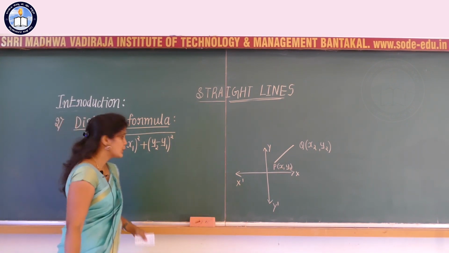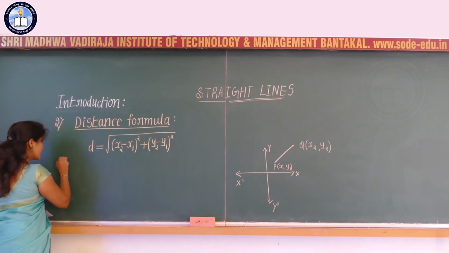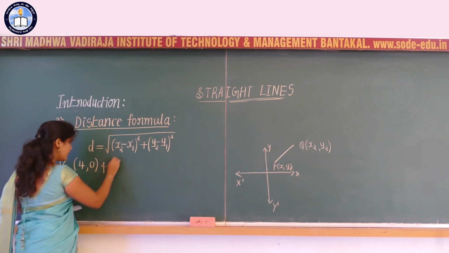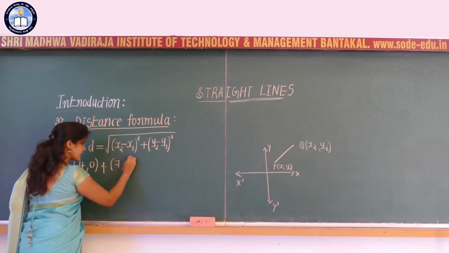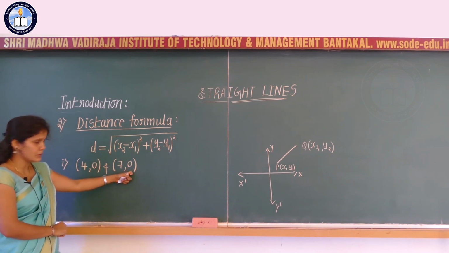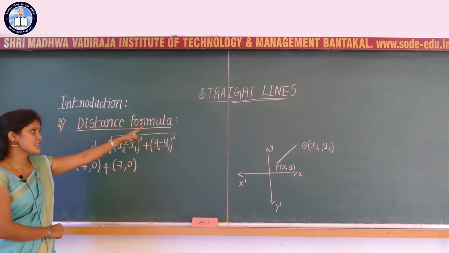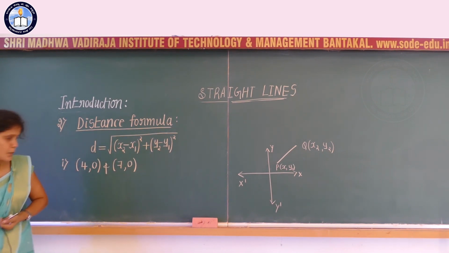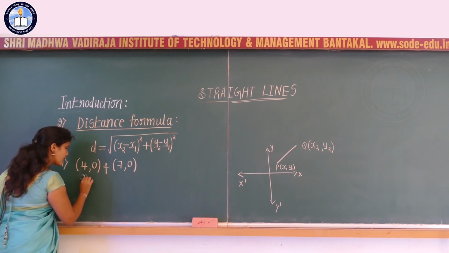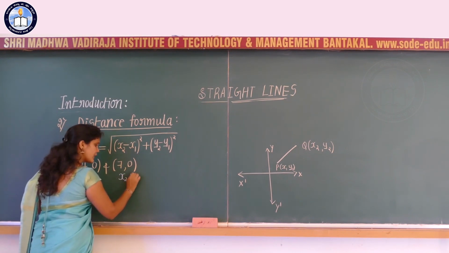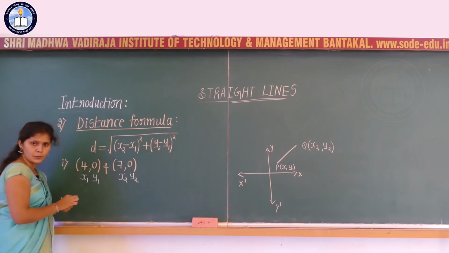So let me consider one problem with respect to this. First question, find the distance between the 2 points 4, 0 and 7, 0. Let us consider the 2 points 4, 0 and 7, 0. How to find the distance between these 2 points? Here I can consider the first point with the coordinates x1, y1 and the second point with the coordinates x2, y2.